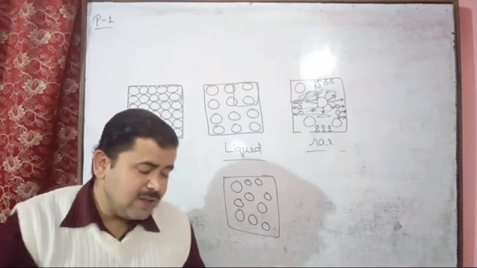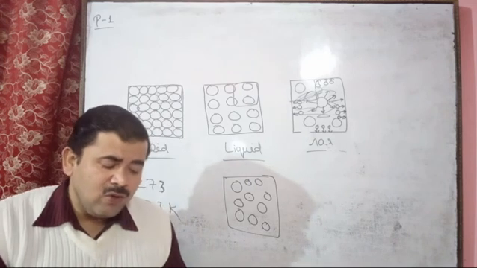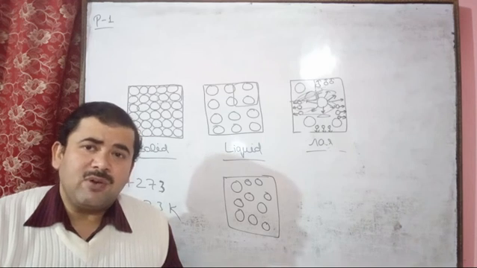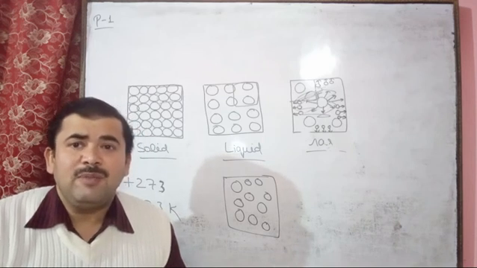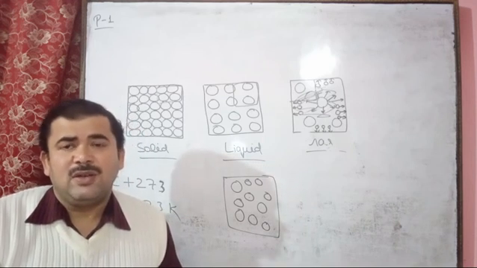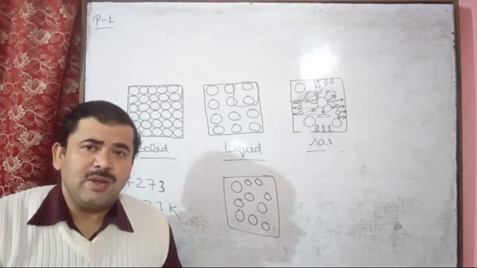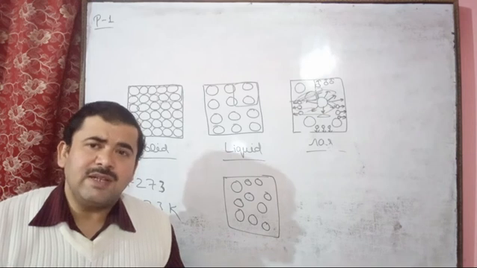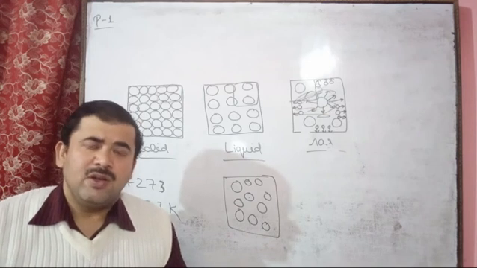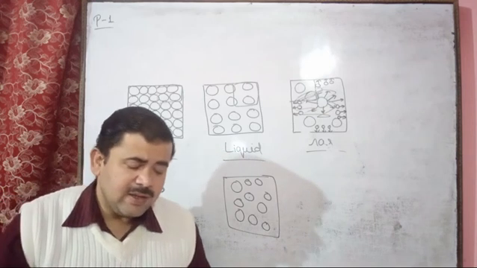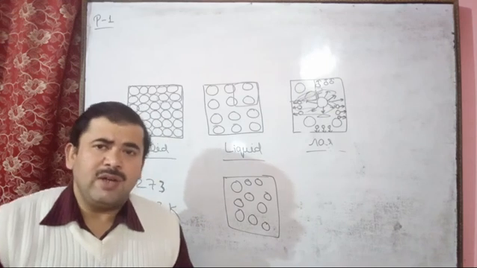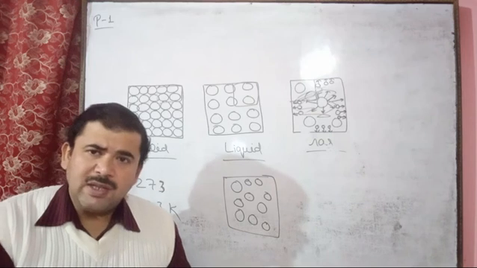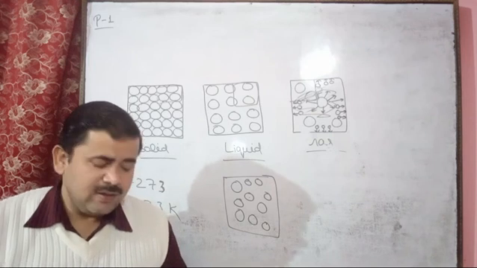And after this, the relation between temperature and volume of a gas when pressure is kept constant. When pressure is kept constant, volume is directly proportional to the temperature. That means if volume increases, temperature also increases, and if volume decreases, temperature also decreases. This is the relation when the pressure is constant. This is actually Charles's law, which you will study later.